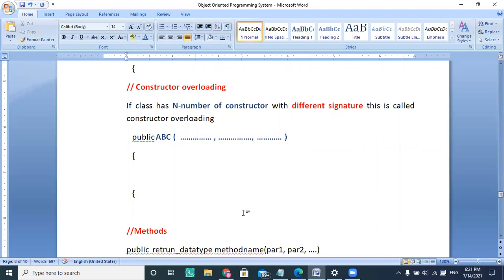Similarly, a destructor is automatically called when the object is destroyed. We use a destructor in C++, but in Java the same thing is taken care of by the garbage collector, and that is called by the finalize method here.